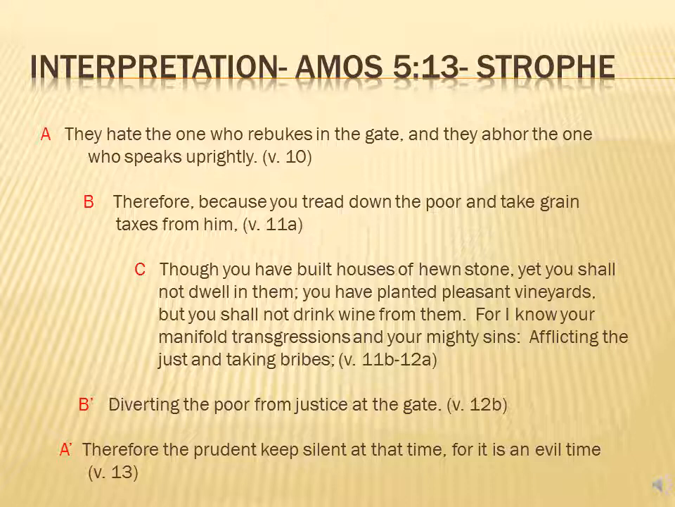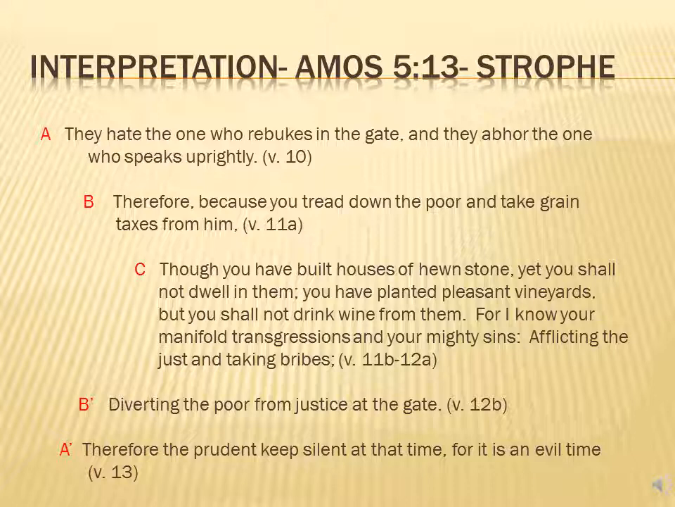So I want to take a text that's kind of hard and kind of confusing to most people. Let's look at Amos chapter 5 verse 13 and say we're trying to determine what this passage means when it says, "Therefore the prudent keep silent at that time, for it is an evil time." What we can do is take these poetic devices that we've looked at that correspond to verse 13 to help us to interpret it.